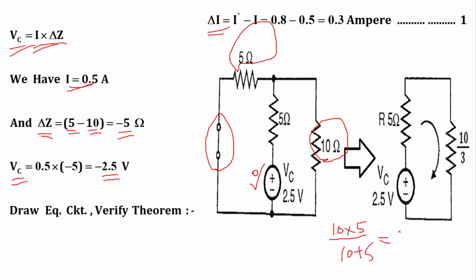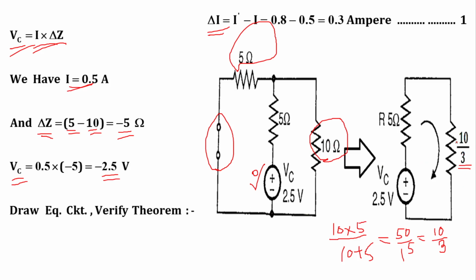So their equivalent will be 50 upon 15. Now I will take 5 as common. So 50 upon 5 is equal to 10, and 15 upon 5 is equal to 3. So I can replace this 10 parallel 5 with a single resistance, which is equal to 10 by 3.